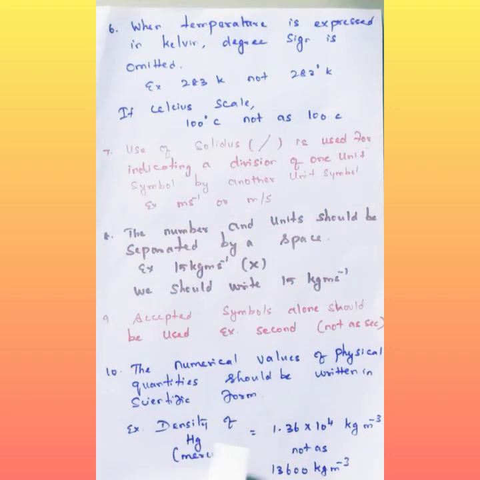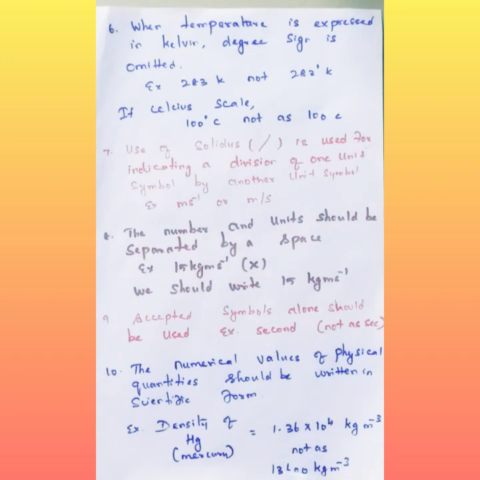Here also, if you want to express the density of mercury, symbol Hg, the density of mercury is 1.36 into 10 to the power 4. This is the correct procedure, but not 13,600. This is not a correct one. So instead of writing this, we keep a decimal value and the power of ten. So, instead of writing 13,600, I wrote 1.36 into 10 to the power 4.